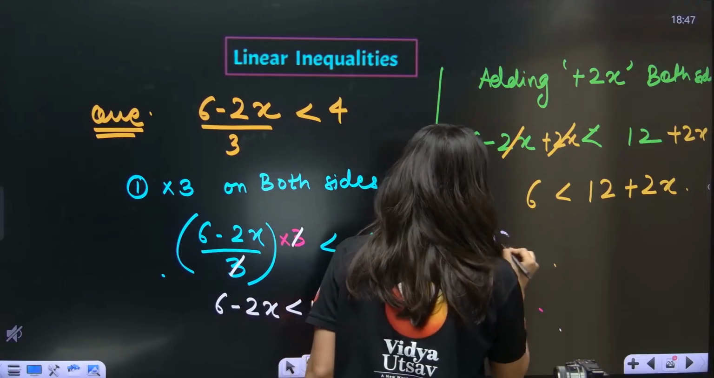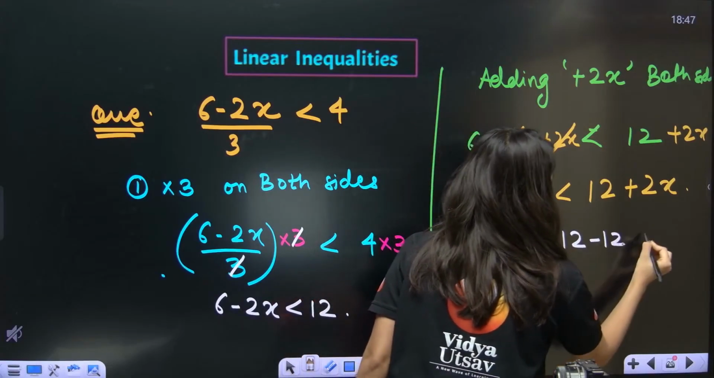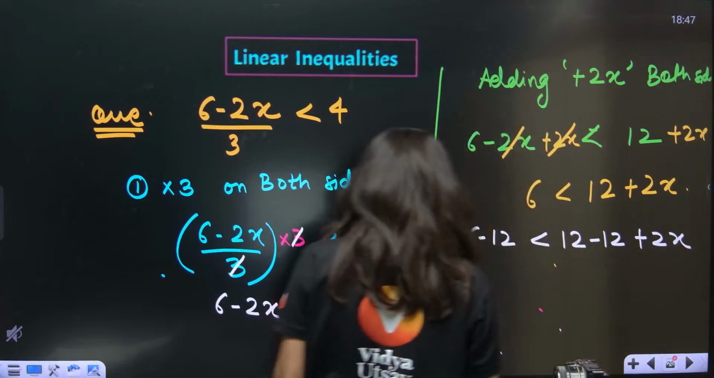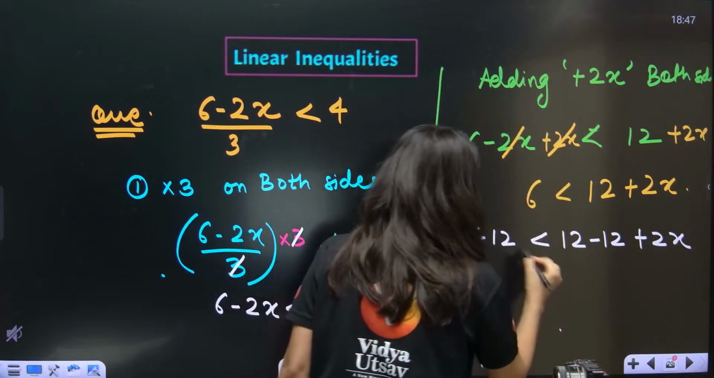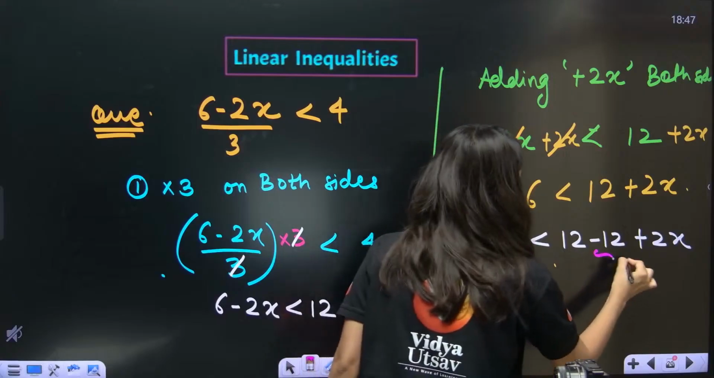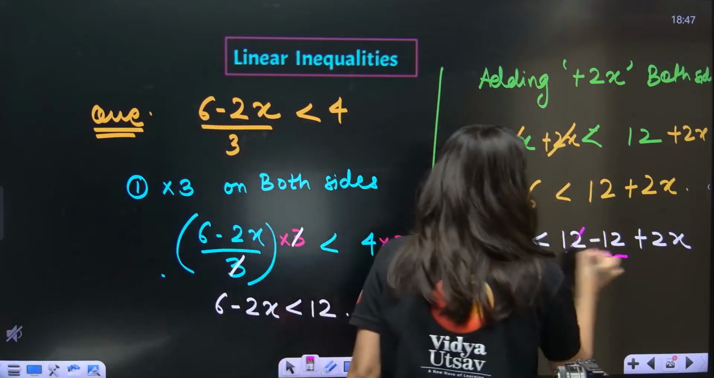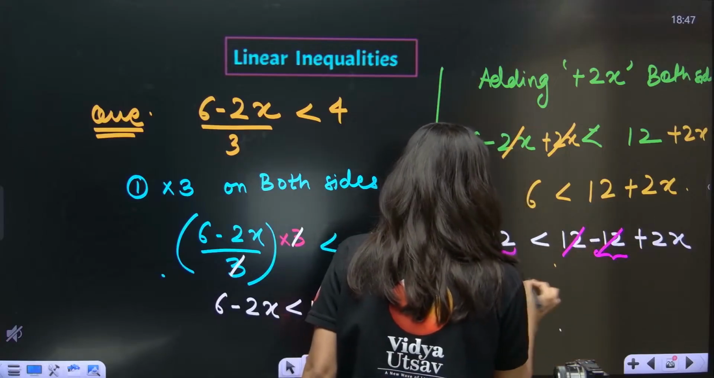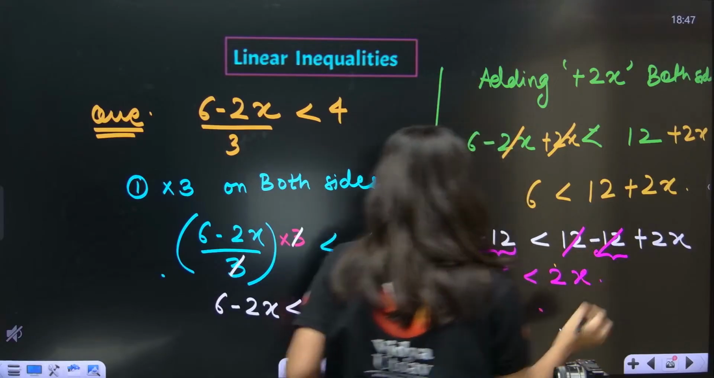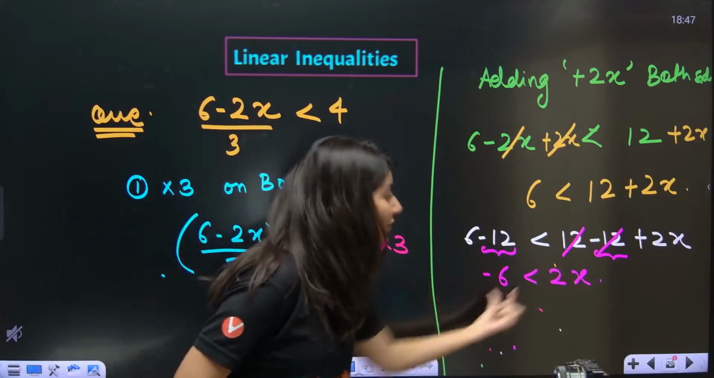6 minus 12 and 12 minus 12. So subtracting 12 on both sides. This time I am not writing it, but I have done the subtraction of 12, and the sign will not get changed. Please be mindful. So this is 12, 12 gone. This is minus 6 and this is 2x. Okay. Now you'll be like, yes ma'am, now shift this too.